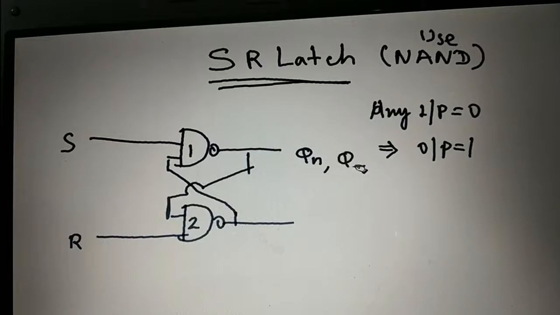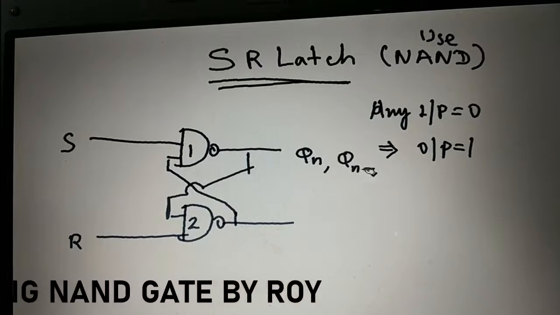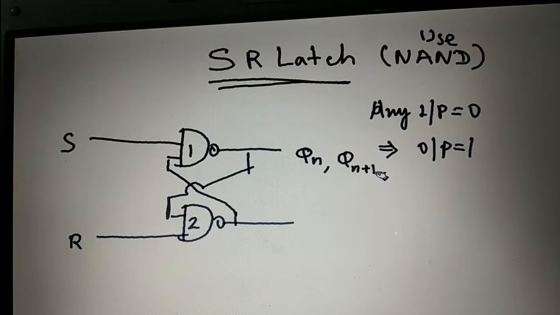So if present state is Qn, then next state will be Qn plus 1. This is how we represent it. If this is Qn, here it will be the complement of this, so Qn bar and next state Qn plus 1 bar, right? They are complement of each other. Fine. So S and R.